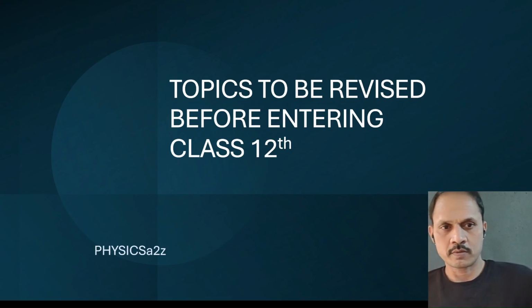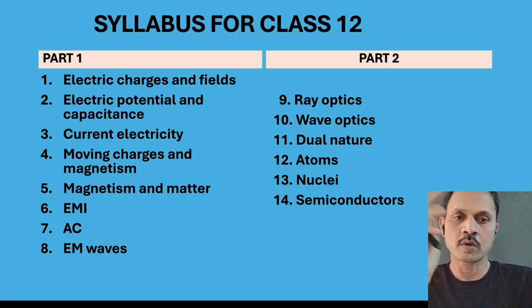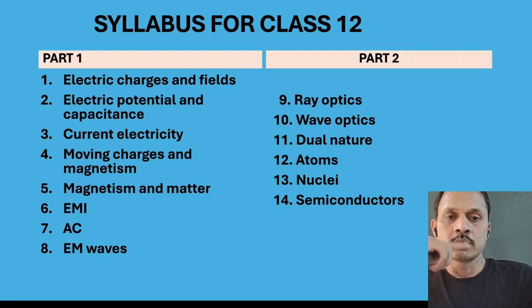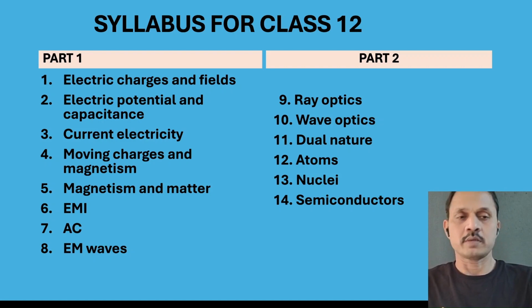So first of all, we should know what chapters are there in 12th. Based on that, we can plan which chapters are important from 11th. So for this, let us see the list of the topics. First in 12th, these are the two parts of textbooks. These are the important topics we have. Now, from 11th, what are important?